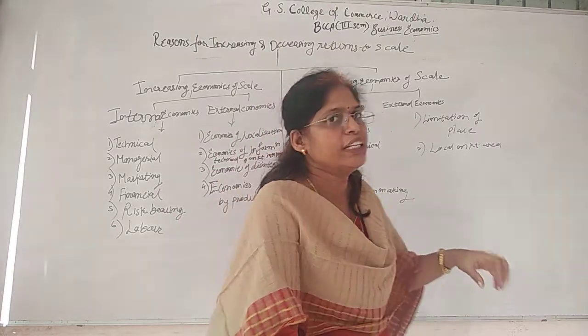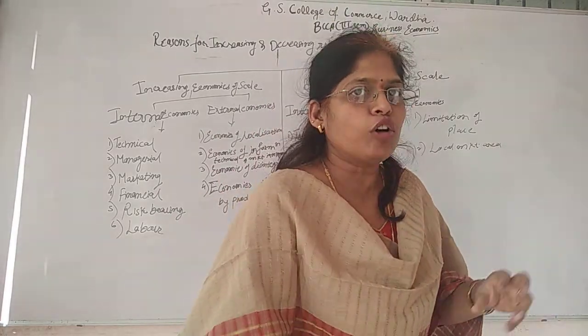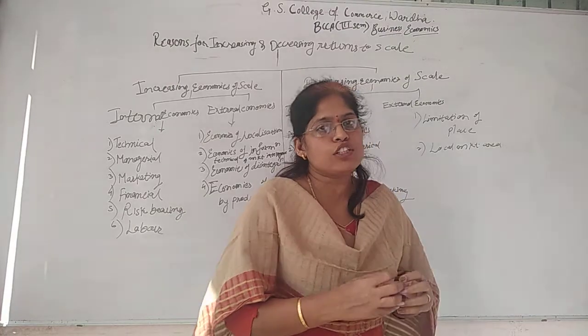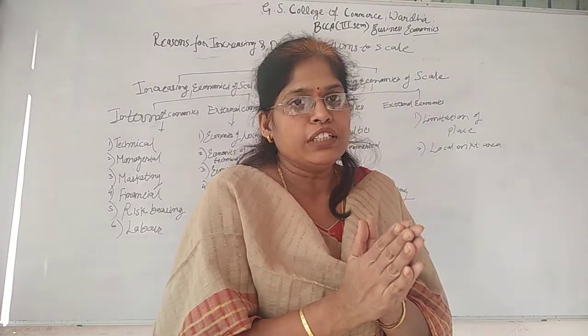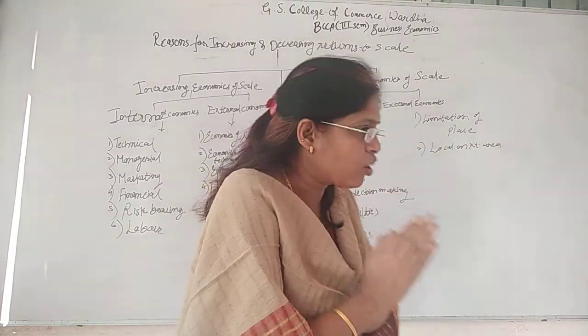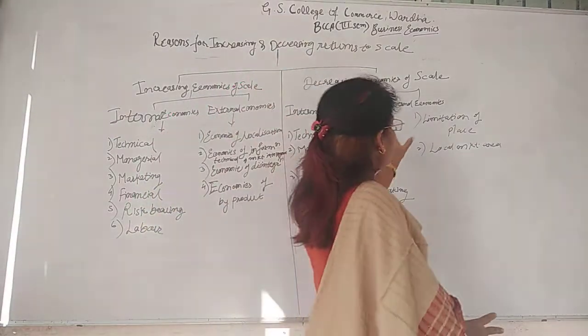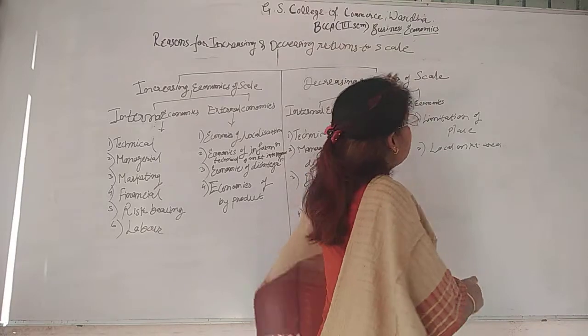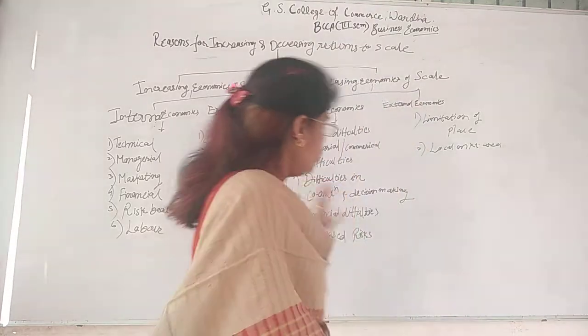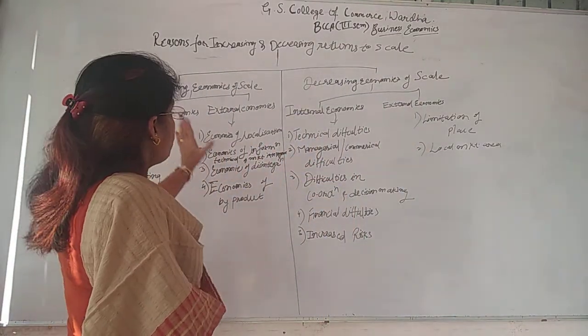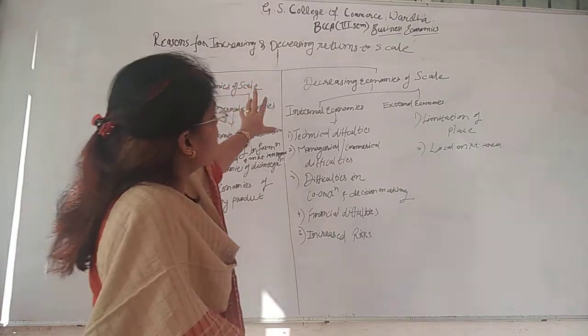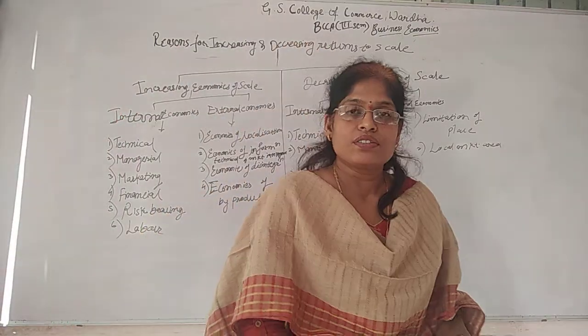It gets converted into diseconomies if it is not properly utilized, or if it does not take place according to the time period and the forecasted decision of the business. So that is external economies, but decreasing economies of scale. So these are all the points or reasons for increasing and decreasing returns to scale. Thank you.